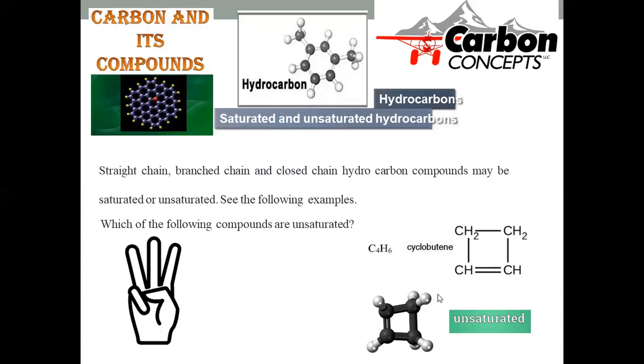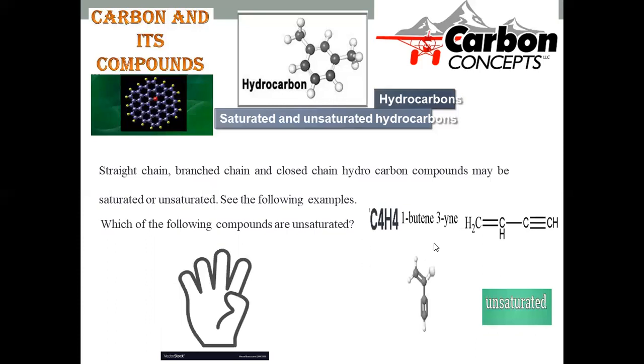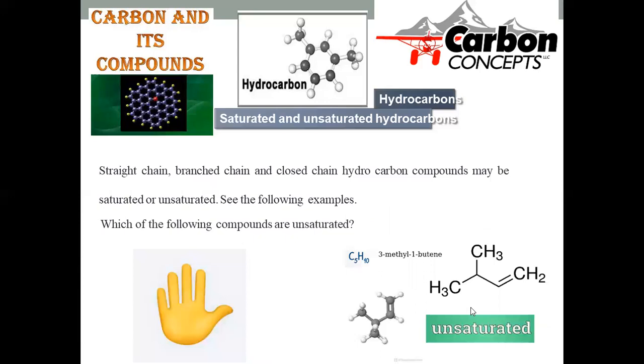This is the third compound we are discussing. Being associated with a pi bond, you can say it is an unsaturated compound. And the next compound will be butene-3-yne, where we have one double bond and one triple bond. Obviously, it will be an unsaturated compound. Any compound with a double or triple bond can be categorized as unsaturated.